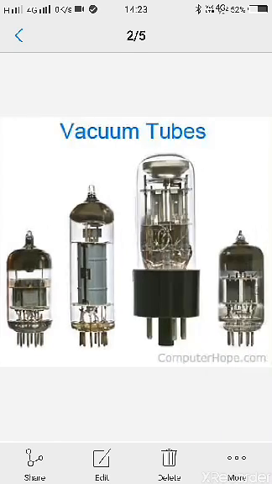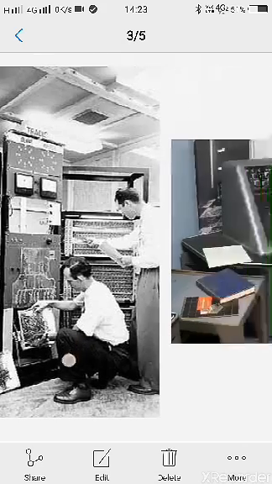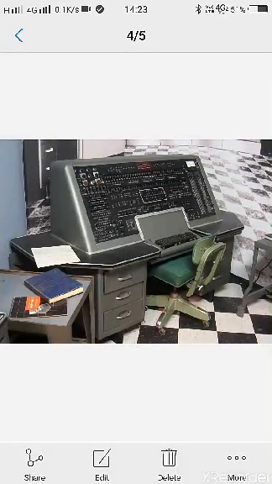Computers during these times were very large and expensive. They consumed a large amount of electricity and generated a lot of heat. That is why this first generation computer did not last for long years. Examples of first generation computers include the Universal Automatic Computer. This is a picture of it.